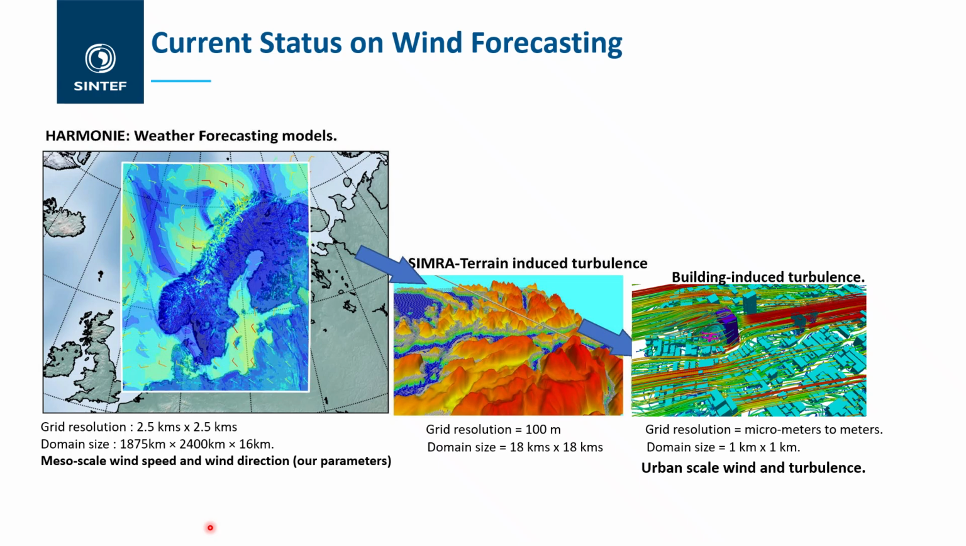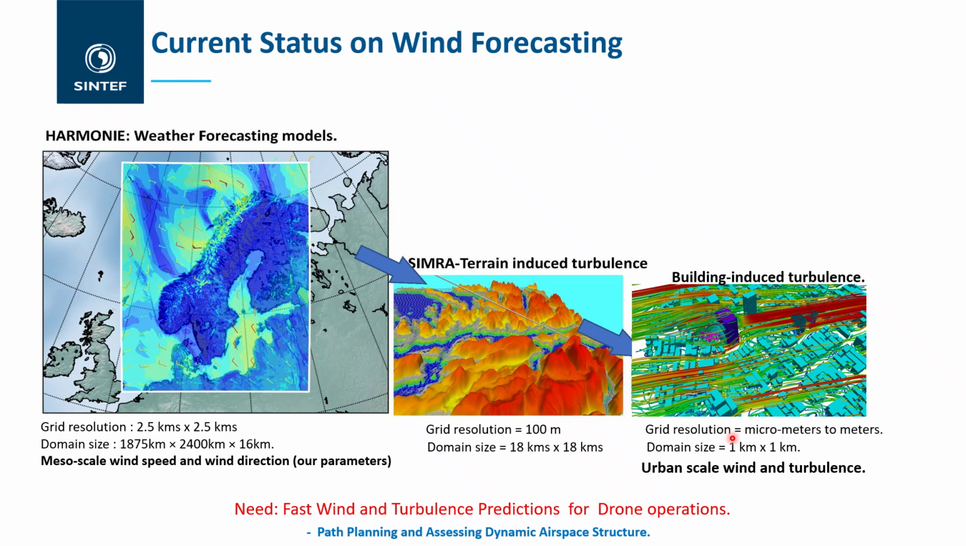Now, wind and turbulence predictions are done at different scales, and mostly these are currently done by traditional physics-based models, especially on the urban scale where we are operating. And these physics-based models take a lot of computational time. So we wanted to check the possibility of using AI for predicting wind and turbulence. Now, this will be very useful for path planning and assessing dynamic airspace structure.